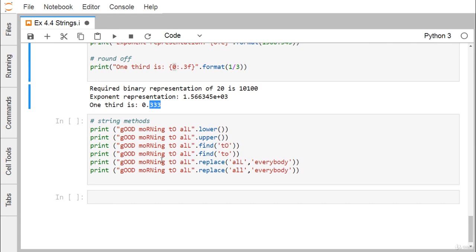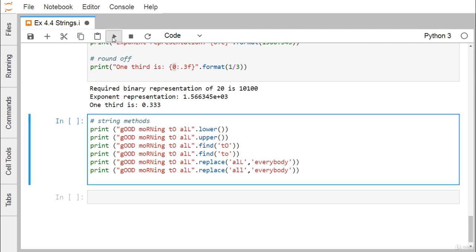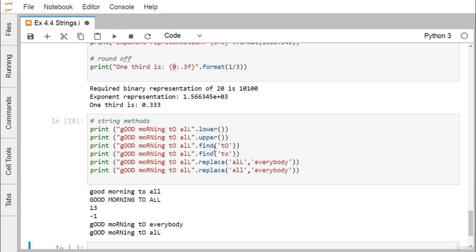We're having this particular string, and we are having the string methods. There is lower, upper, find, and we are having replace. In case of lower, all the string characters will be converted to lowercase. In case of upper, all the string characters will be converted to uppercase irrespective of the initial case here. So find 2. This 2 will be found at the 13th index.